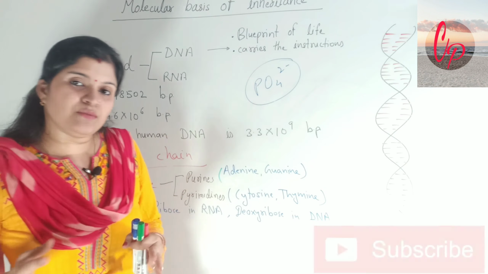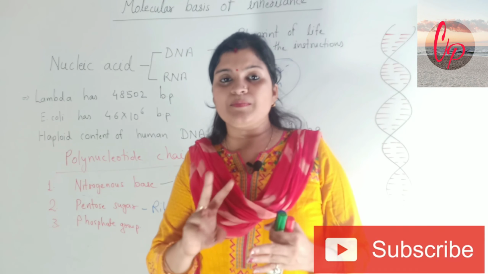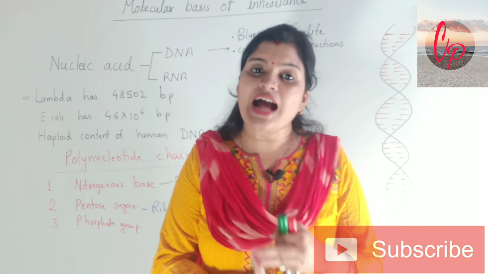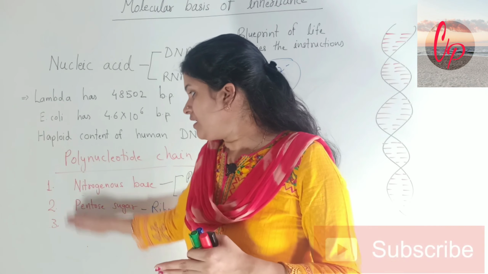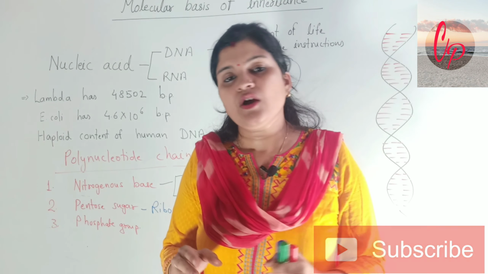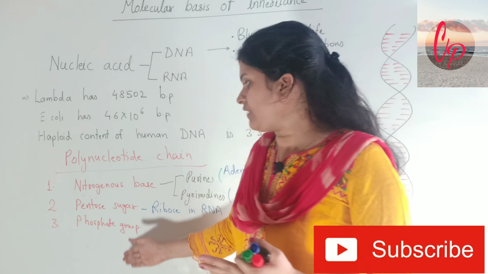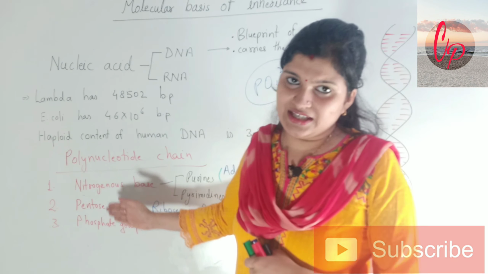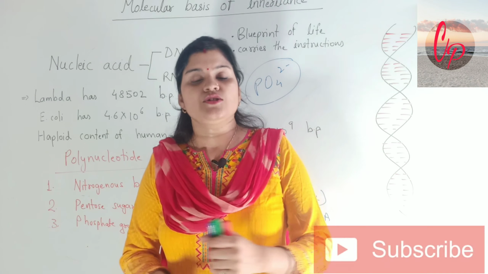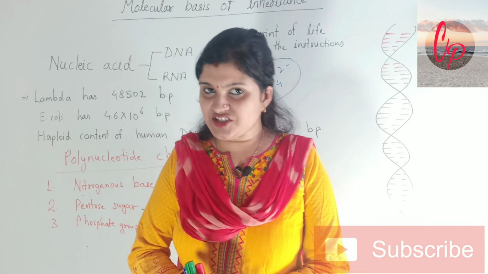So these are the basic constituents which are going to make a polynucleotide chain actually. And this polynucleotide chain basically consists of DNA as well as RNA. Here these things are important for the structure of a polynucleotide chain. Okay, and DNA is also a polynucleotide chain. That's why DNA has all these three constituents in it. So this was basically about the structure of a polynucleotide chain.